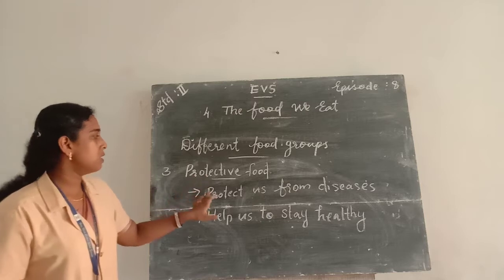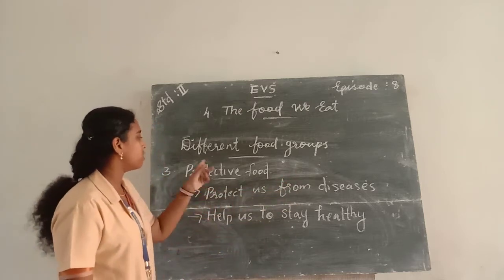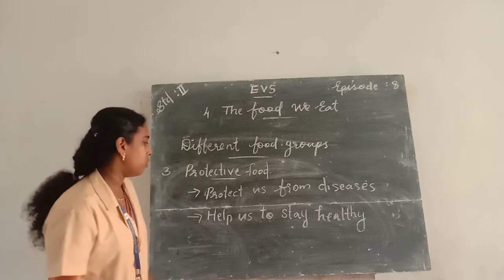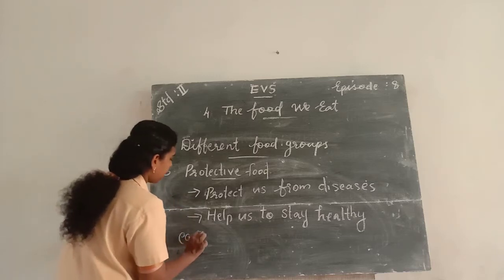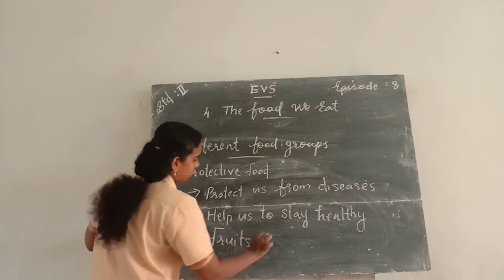So protective foods protect us from diseases and help us to stay healthy. These types of foods are called protective food. Examples for protective foods are fruits and vegetables.